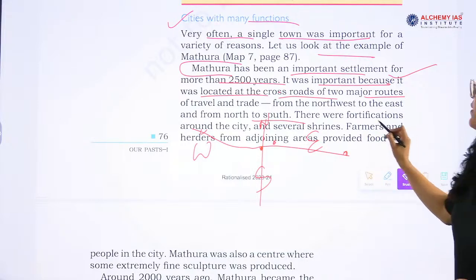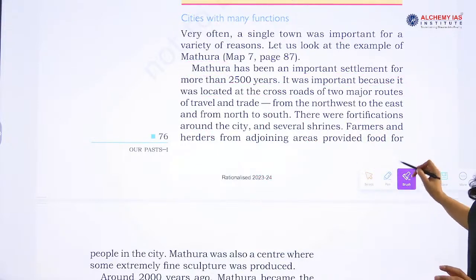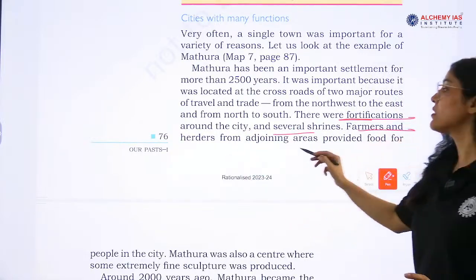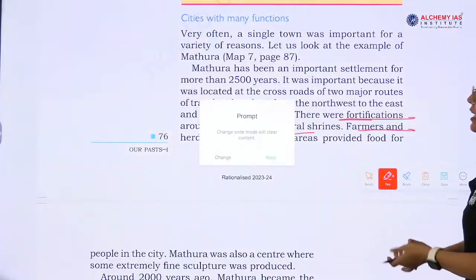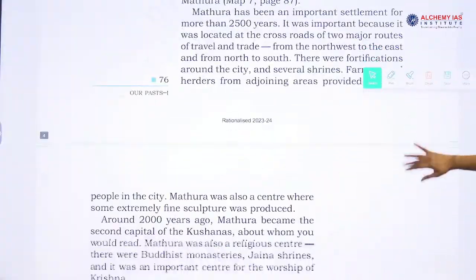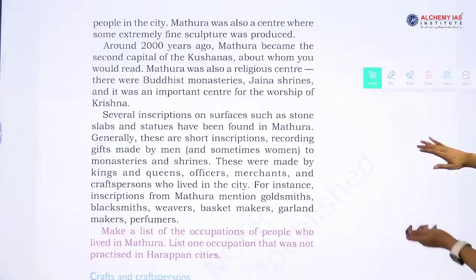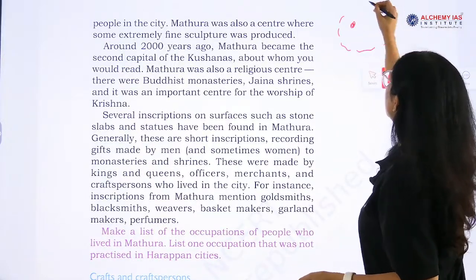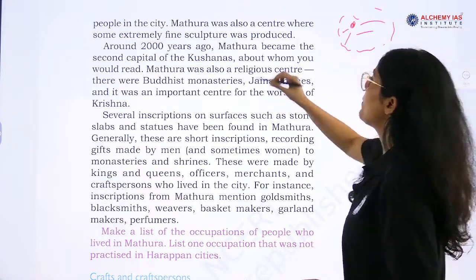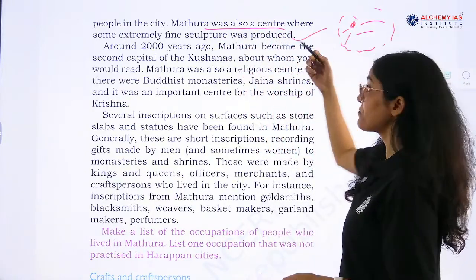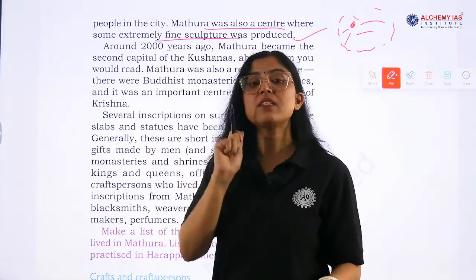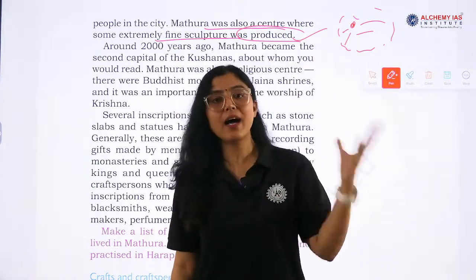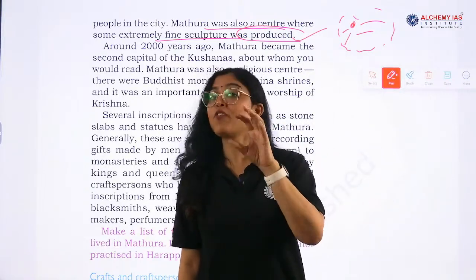Now there was fortification also. There was fortification around the city and several shrines. Farmers and herders from adjoining areas provided food for people in the city. So Mathura is a city, and farmers in adjoining areas provided food to the people. Mathura was a center where extremely fine sculpture was also produced. Very important: Mathura art, Gandhara art, right. So Mathura was a center of learning also.